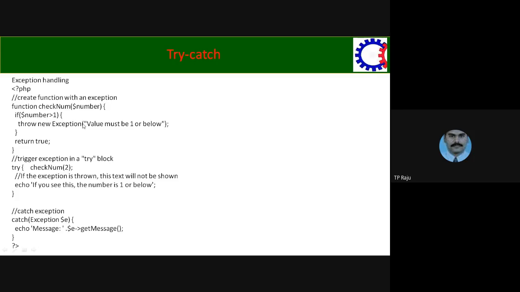If the number is greater than 1, then we are creating an exception type object and providing a value: the num value must be 1 or below 1. With that message, we are passing it to the constructor of the exception class. We are creating the exception object and throwing it. Throw is inside the try block, so the exception is thrown inside the try block.